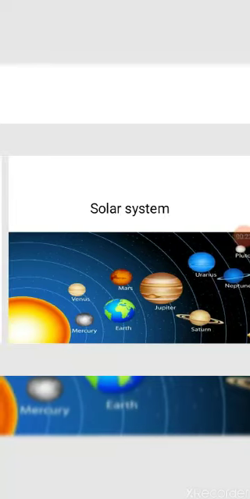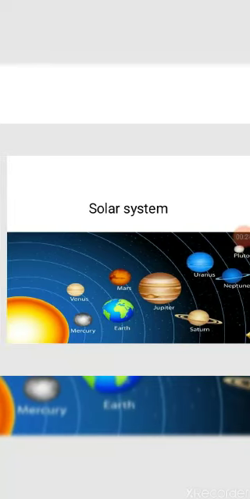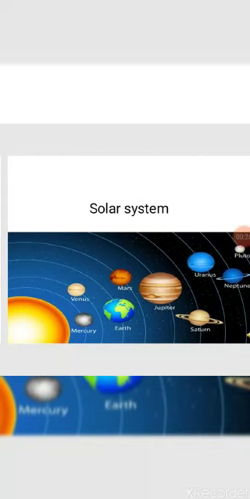Now you are looking at the solar system, that is the sun and the 8 planets: Mercury, Venus, Earth, Mars, Jupiter, Saturn, Uranus, Neptune. Pluto is not a planet. On which planet are we living? We are living on the planet Earth, which is in the third position in the sun's family. The Earth is our living planet. So, today's chapter name is The Earth, our living planet.